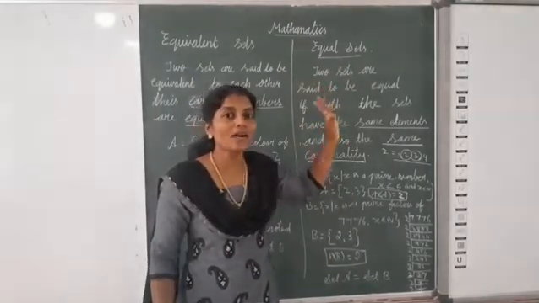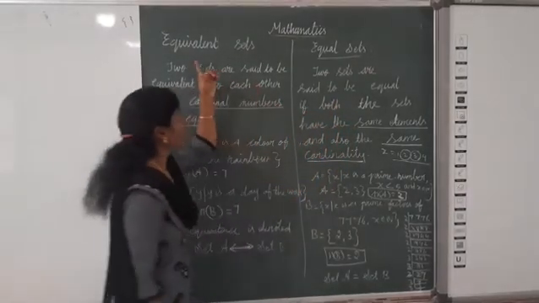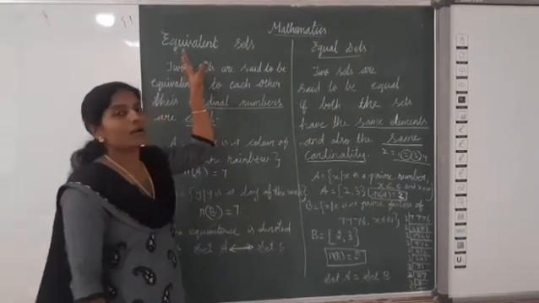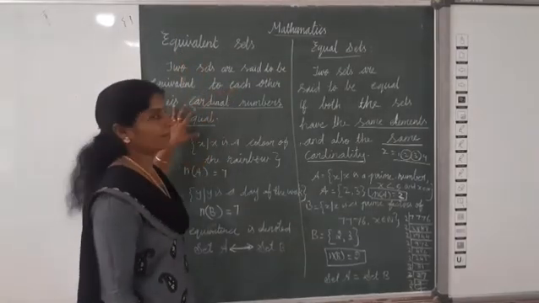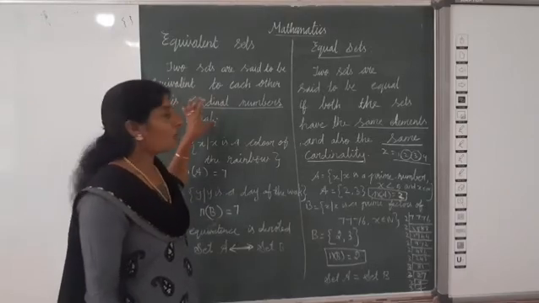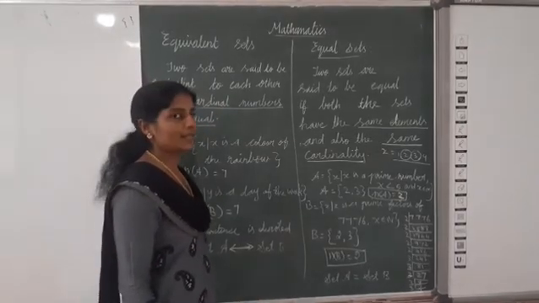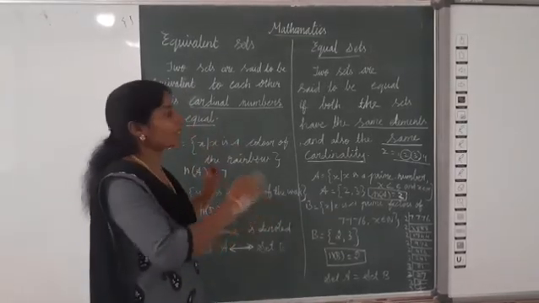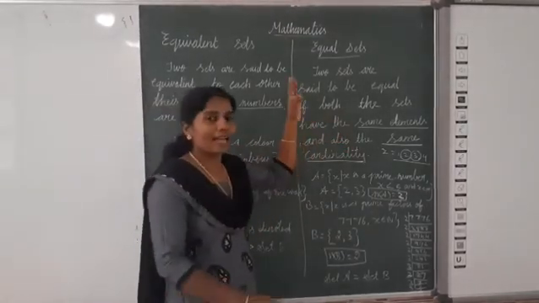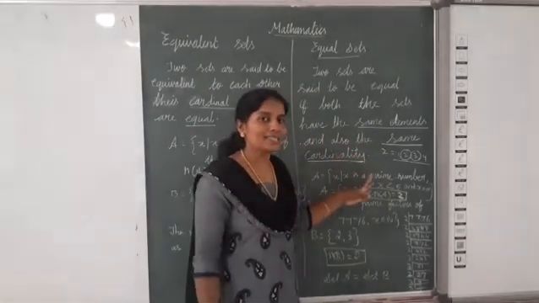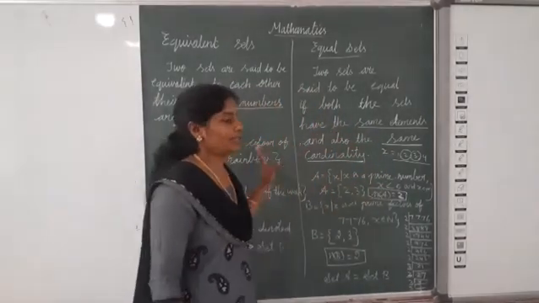Now understand what's the difference between equivalent and equal sets. Equivalent sets means cardinal numbers are the same, but different elements; the number of elements is the same. But here, same elements with the cardinality also the same means that sets are called equal sets.